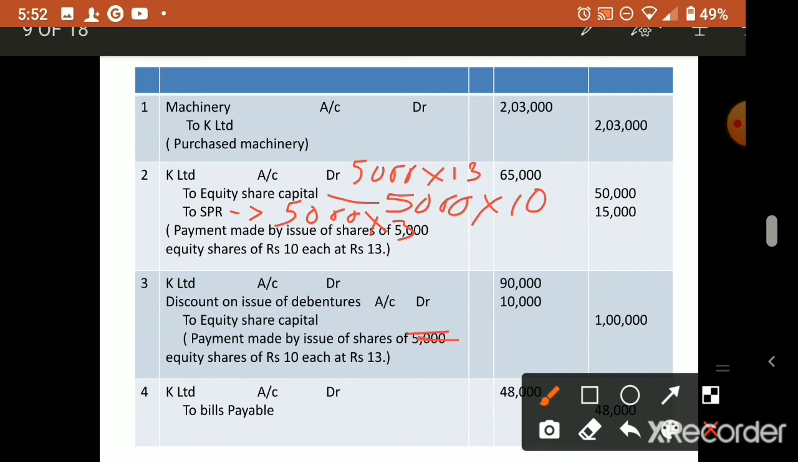How many debentures issued? 1000. Here make it 1000, because everywhere it is copy-pasted, no? So that is why some mistakes happen. So 1000 rupee, 1000 debentures issued.